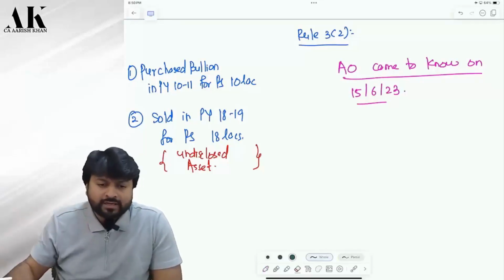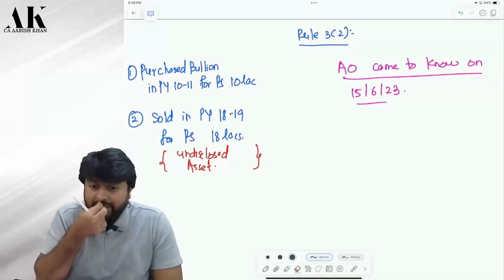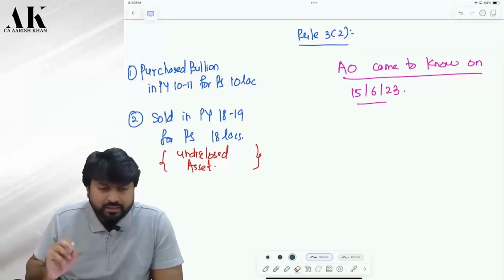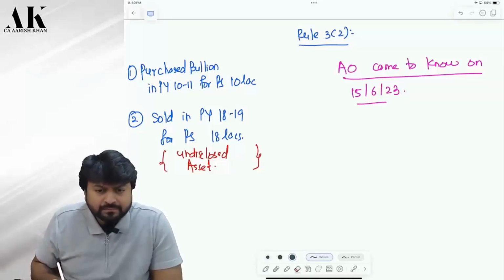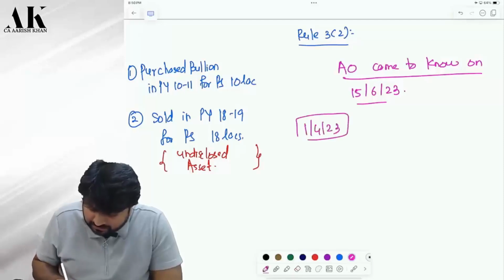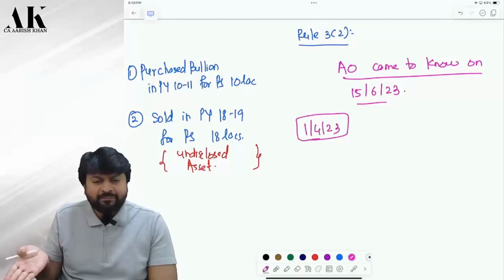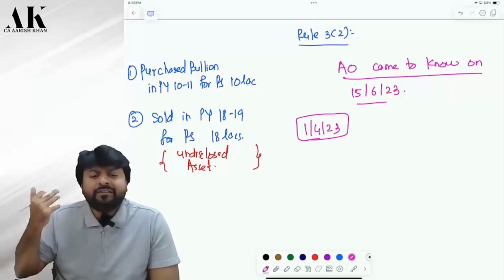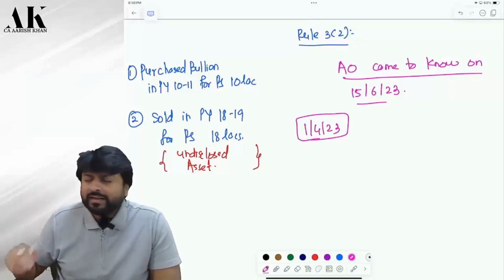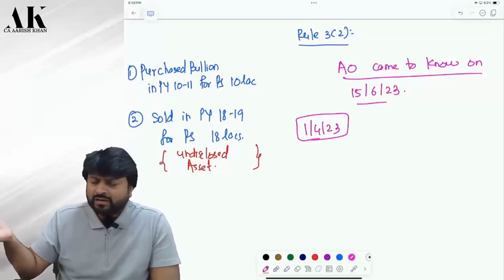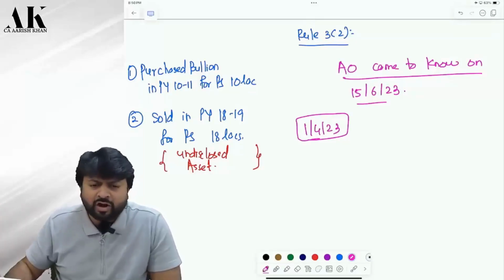Now, how will he value the asset? Tell me. How will he value the asset? He is supposed to value on which date? 1st April 2023. Correct. But can I say the asset was transferred before the valuation date? I don't have the asset in front of me. How will I value then? Does the valuation officer require the asset to value it or not? To value an asset, the asset should be there in front of you or not? Now the asset is not there in front of me.